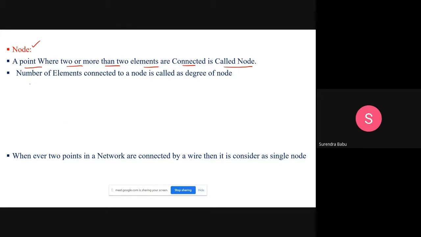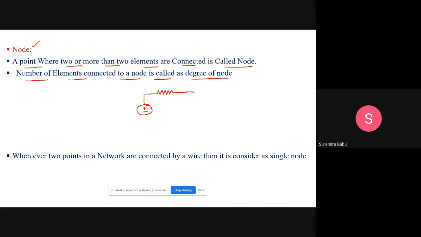How to define the degree of a node? The number of elements connected to a node is called the degree of the node. For example, students, let's consider this circuit I am giving.